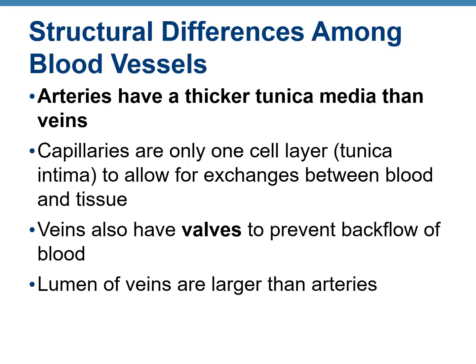Now when you look at capillaries, they don't have those three tunics. They just have one layer. That layer is the tunica intima. So they are really thin-walled blood vessels which allow efficient exchange between blood and tissues. Now because the pressure of blood is lower in the veins, they are provided with valves. The valves prevent the backflow of blood to ensure the blood flows in one direction only.